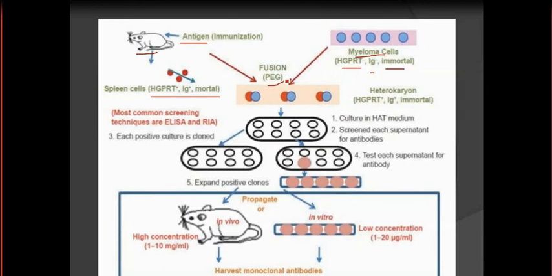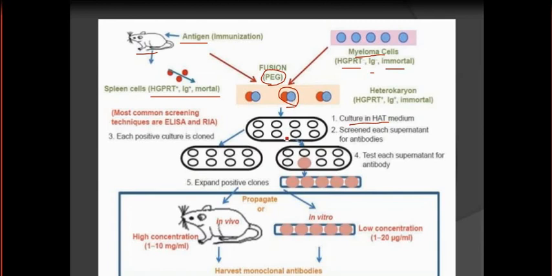So by using polyethylene glycol fusion, we need to fuse the plasma cell with the myeloma cell, and this media is grown in HAT media, so that we can eliminate myeloma-myeloma fusion and plasma-plasma fusion, but only the desired plasma myeloma fusion cell will grow in that media. So whenever you have that desired plasma myeloma fusion, you can take monoclonal antibody from there.